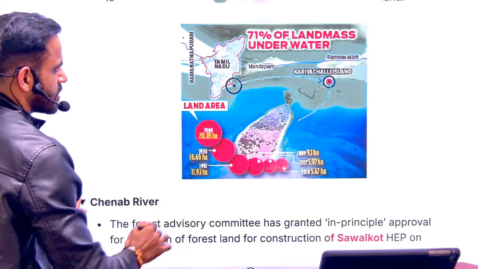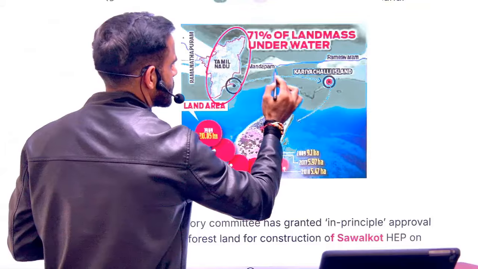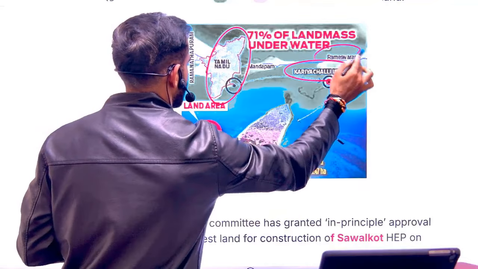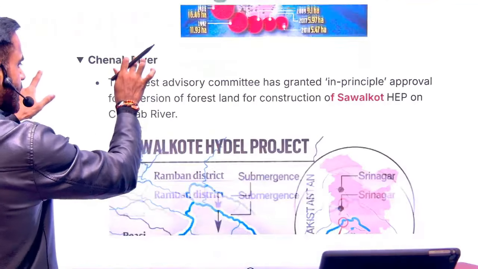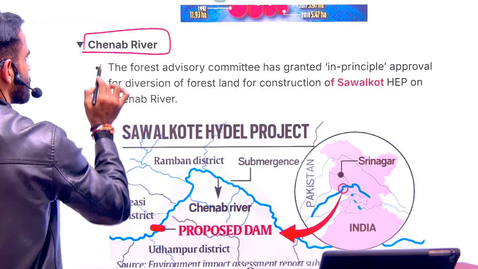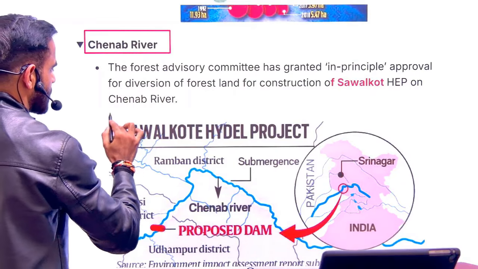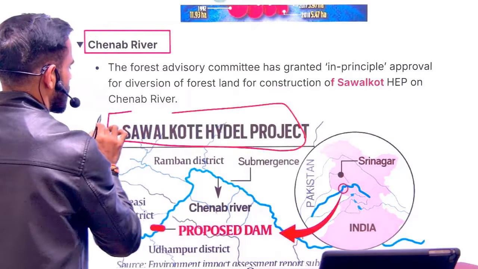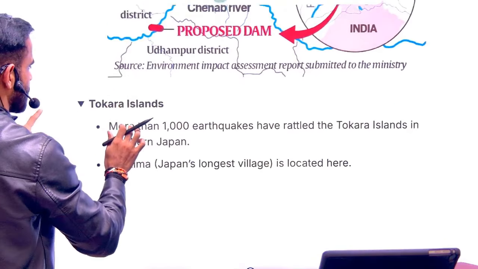So this is the geographical location of this island. This is Tamil Nadu, and this is this island. This is Rameshwaram. Next is Chenab River. Why was it in news? Because of a hydroelectric project. What was the name of the hydroelectric project? That is Sawalkote Hydel project.